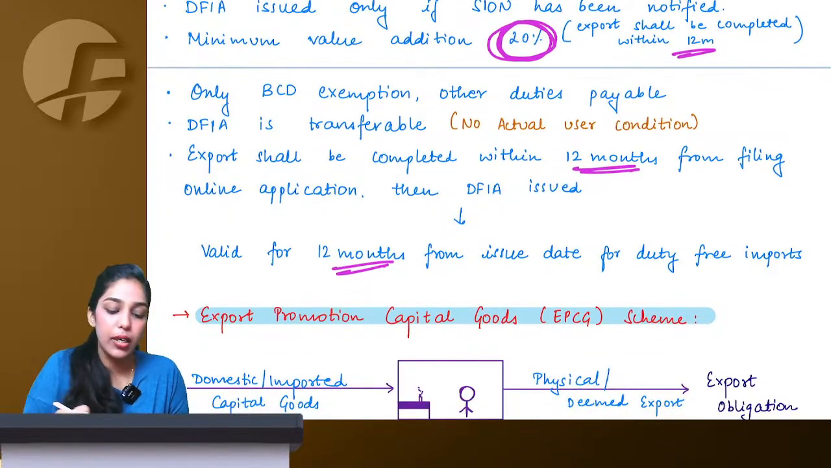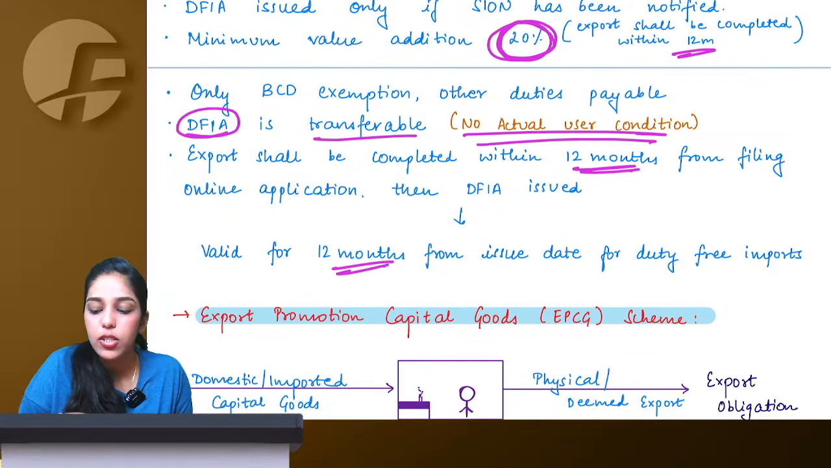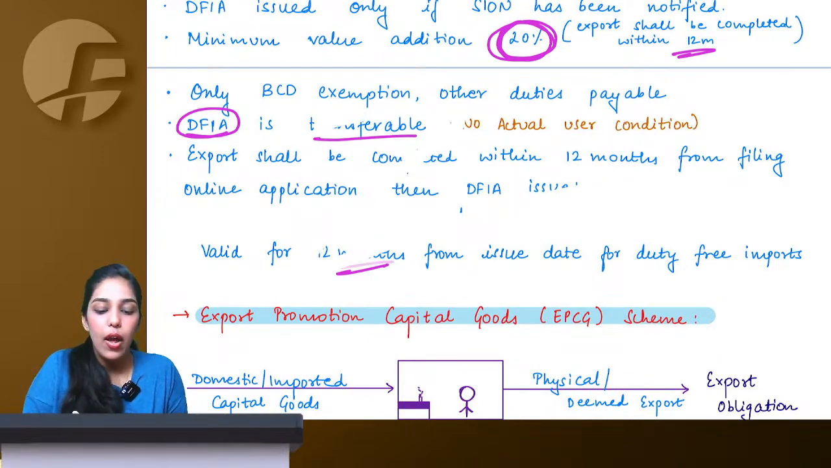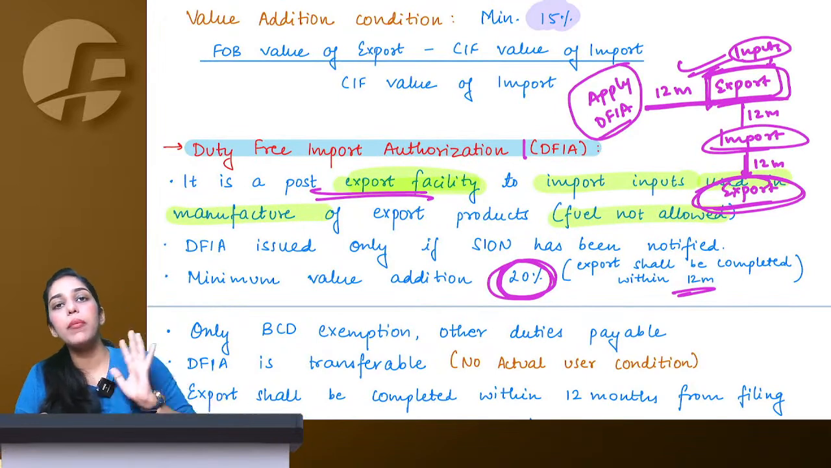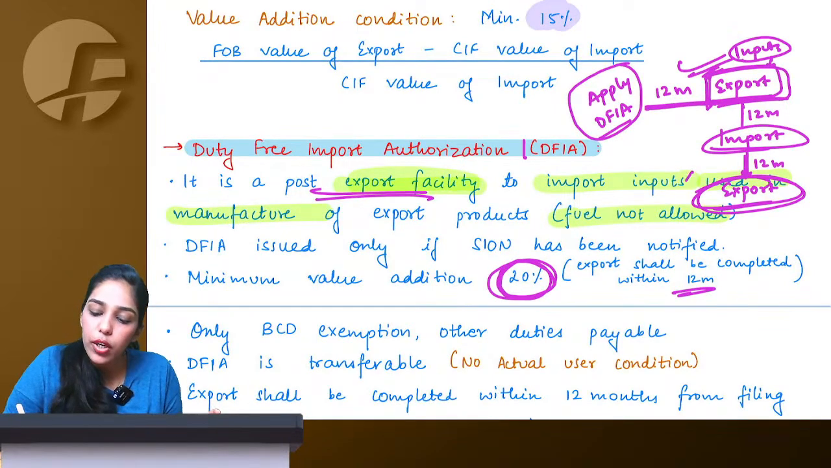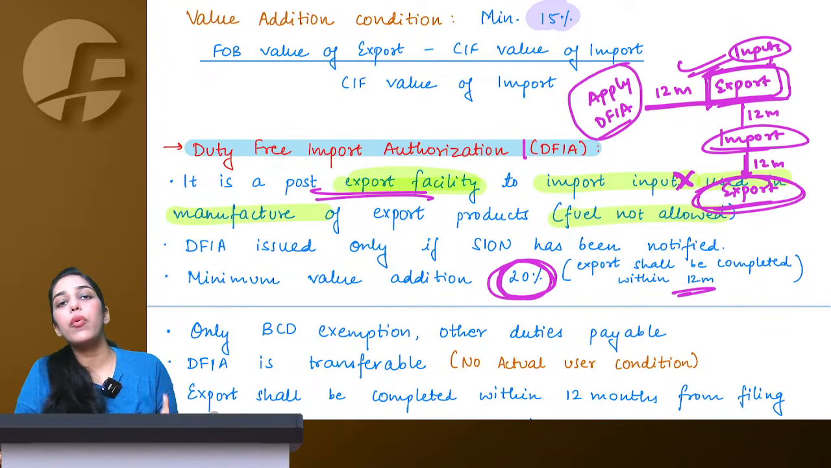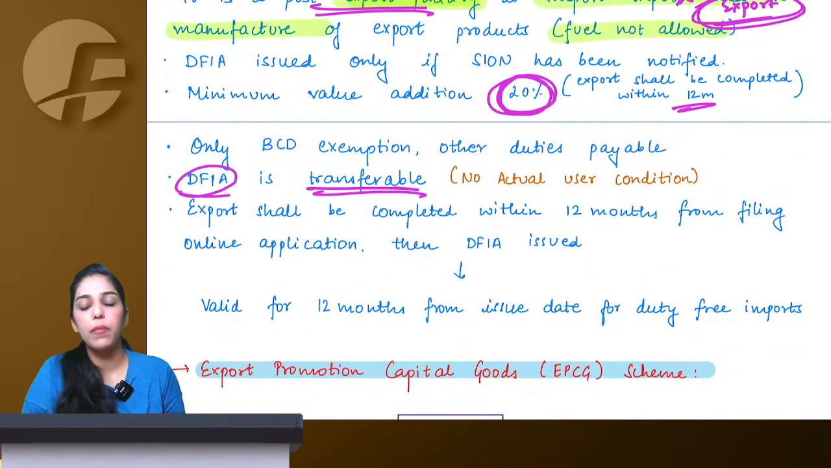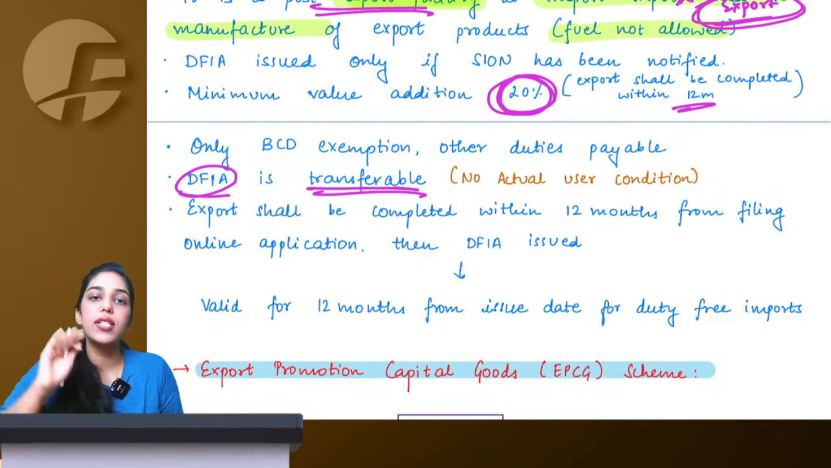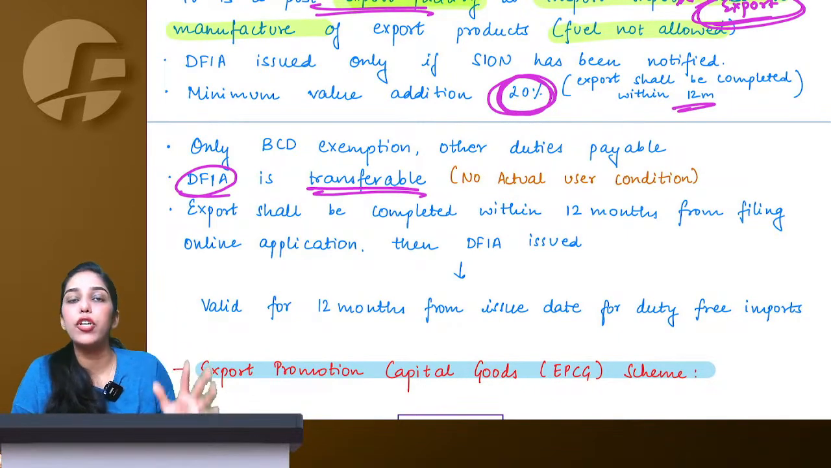Other duties are payable. Now DFIA is transferable. There is no actual user condition, because understand, once I have exported, now here they are giving me DFIA benefit. What if I don't want to export again? It is okay. You get DFIA and you can transfer it to someone. Means now there is no actual user condition. Some other importer exporter can avail benefit of this DFIA. I can transfer my DFIA to someone.